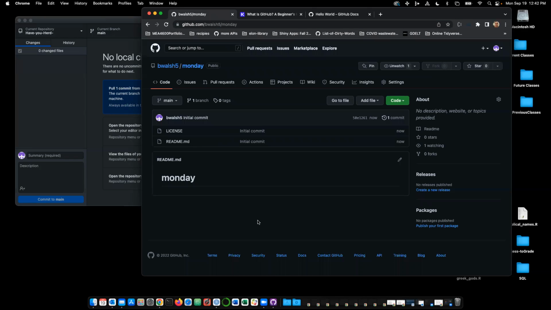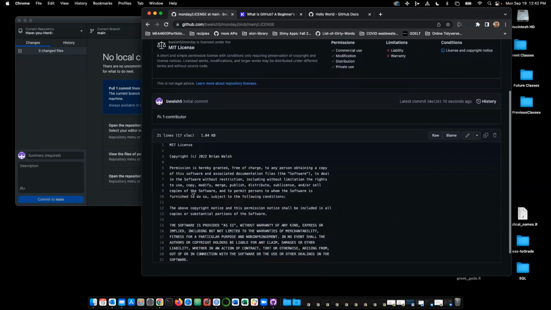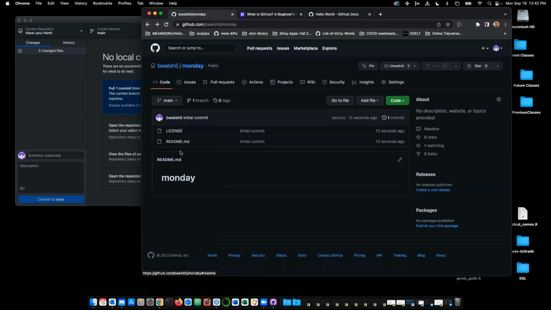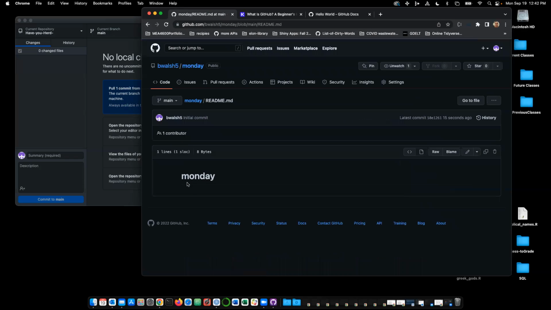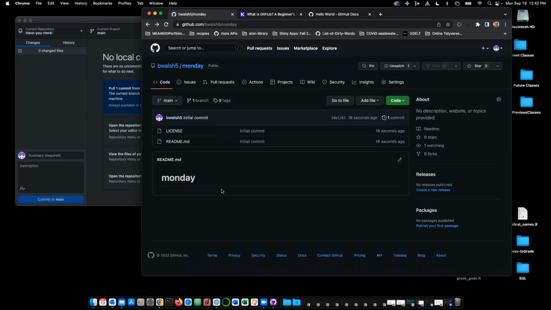And it's totally blank, right? There's no files in here. Well, it does say license. So there's a license that's default, and there's that MIT license. And then there's the README. If you click on the README, this is it. It's Monday. It's that same thing that we were just looking at a second ago. So in other words, when you create a README, it just shows up down here.